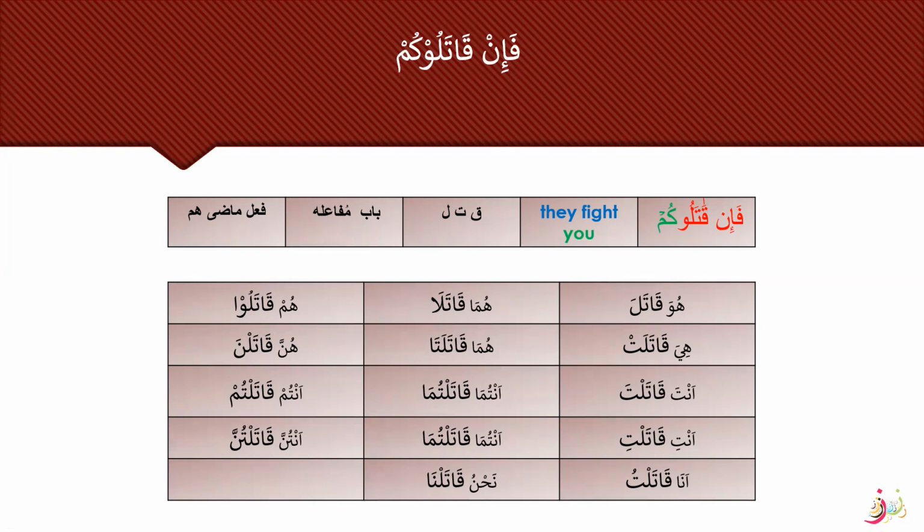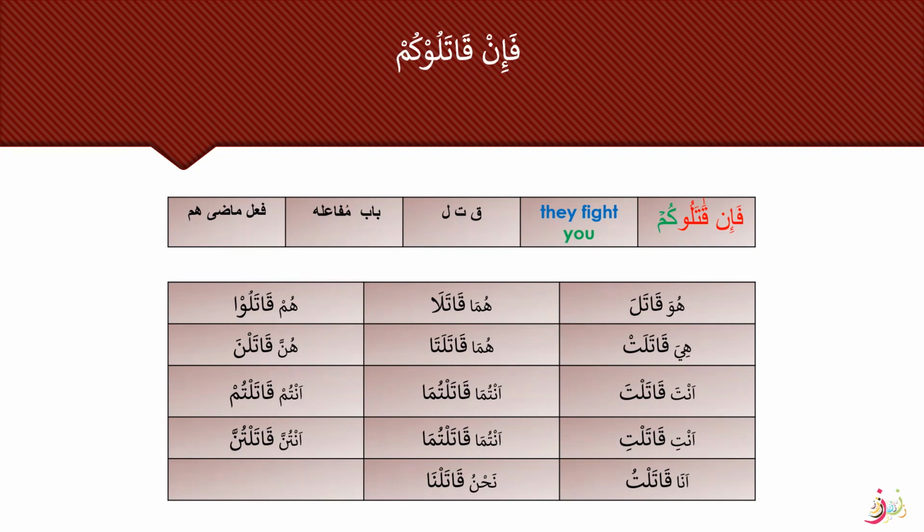We know that we have been doing these Sarf Saghir charts. So again, for all this, put this word Qatala to all these sigas of the pronoun chart. We will get Huwa Qatala, Huma Qatala, Hum Qatalu, Hiya Qatalat, هما قاتلتا هن قاتلنا أنت قاتلت أنتما قاتلتما أنتم قاتلتن أنت قاتلتي أنتما قاتلتما أنتما قاتلتن أنا قاتلت نحن قاتلنا.